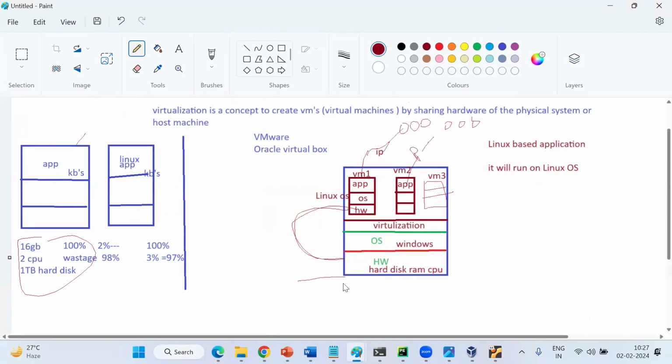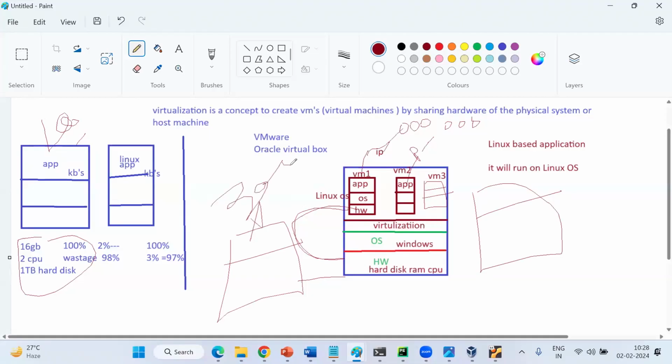Even here, three VMs are required and created. If I want to create 6 VMs, again one more physical server is required, or we need to extend this hardware. Again, VMs on top of a physical server. Indirectly, our physical server count also increases, right? So maybe 100 servers, or maybe 5 physical servers, but the dependencies are more again. If one server fails, 30 applications will be affected. So instead of taking this risk, we are going to the cloud.